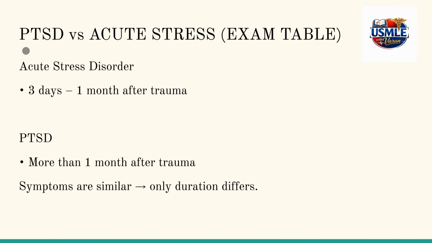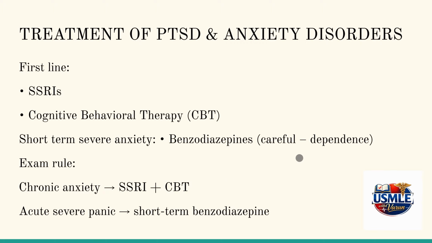Now, we need to understand the differentiation between PTSD and acute stress. The only difference is the timeline. Acute stress disorder has a timeline of around 3 days to 1 month, whereas PTSD occurs more than 1 month after trauma. Symptoms are similar, only the duration differs.